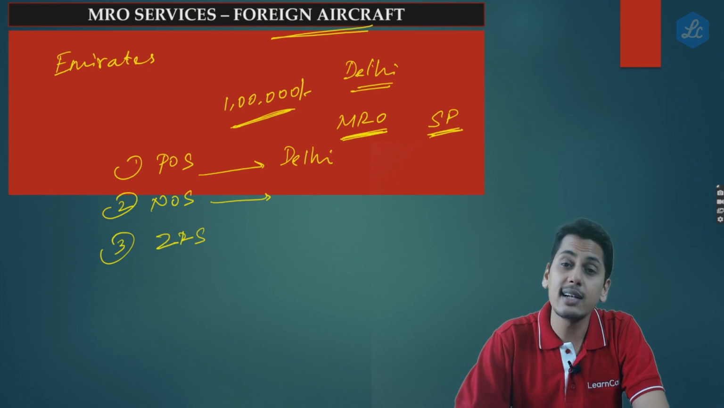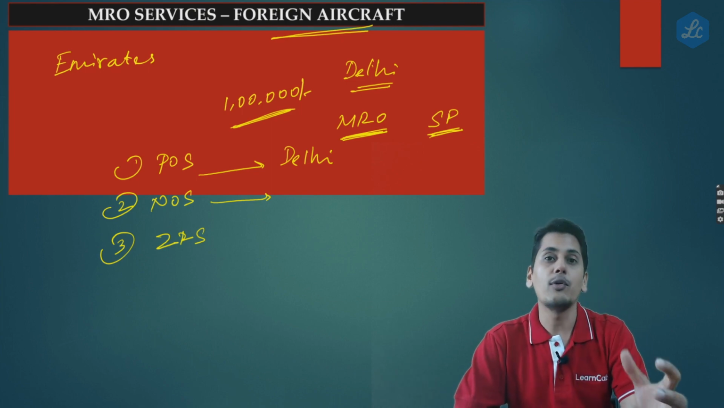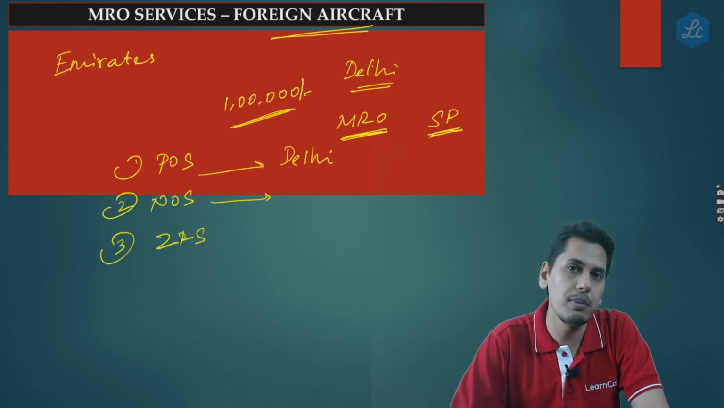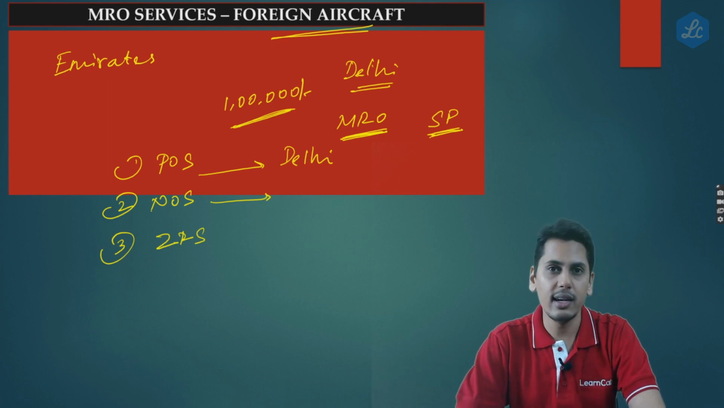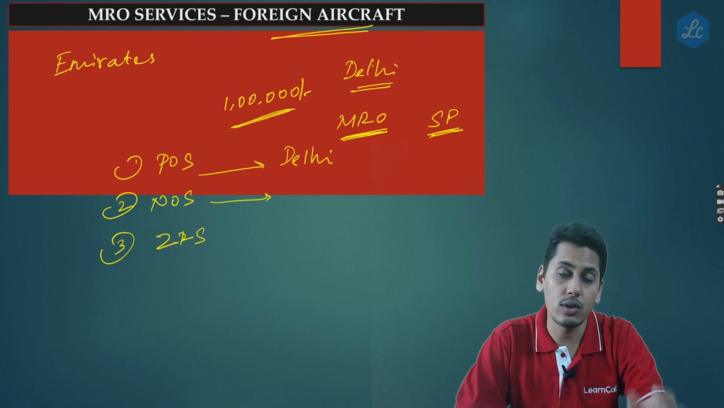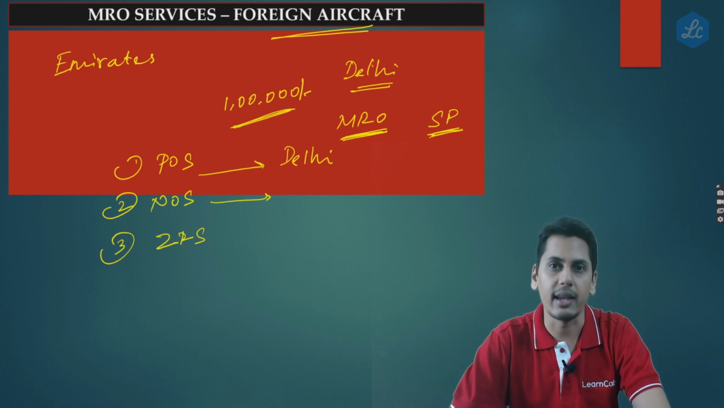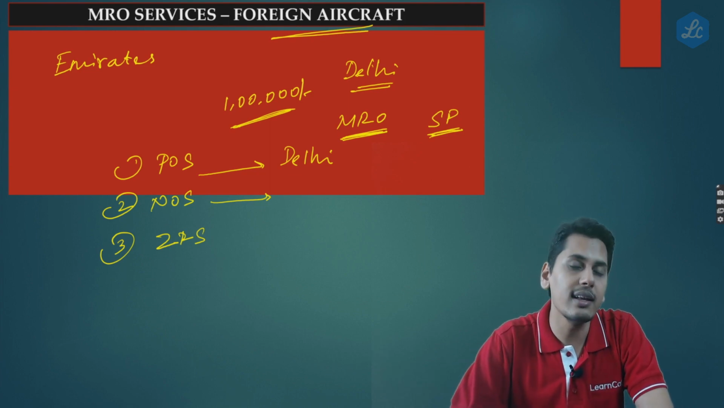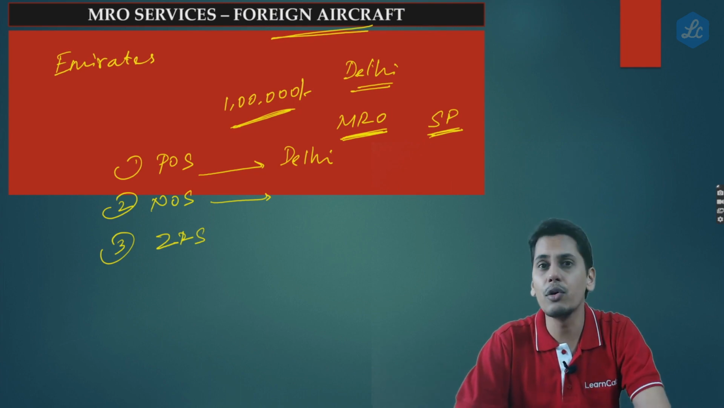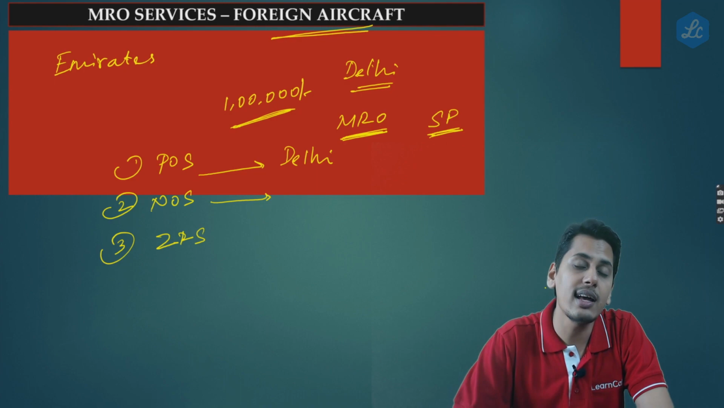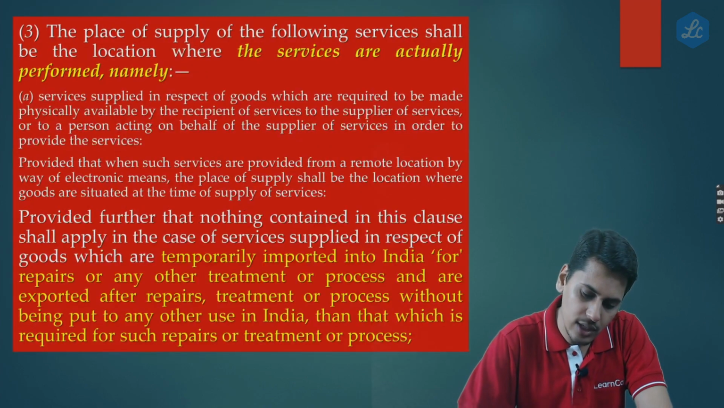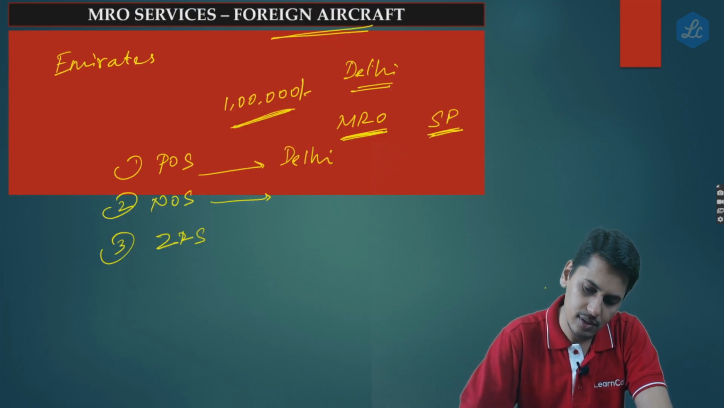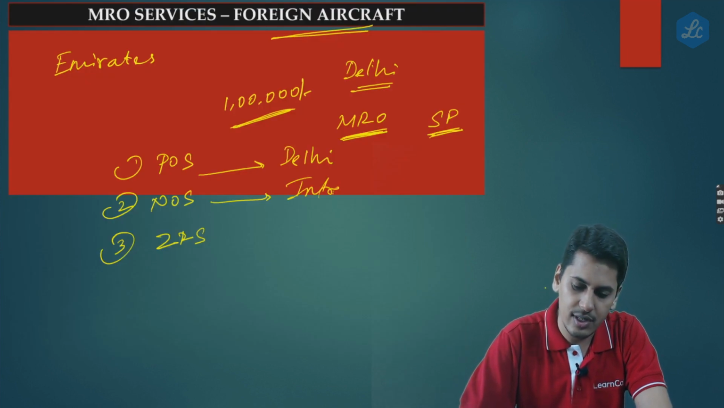Now friends, as regards nature of supply, we have to compare the location of supplier and the place of supply to find out the nature of supply. The location of supplier is in Delhi. The place of supply is also Delhi. So the location of supplier and the place of supply happen to be in the same state. So therefore, it happens to be an intra-state supply. So the nature of supply is intra-state supply.